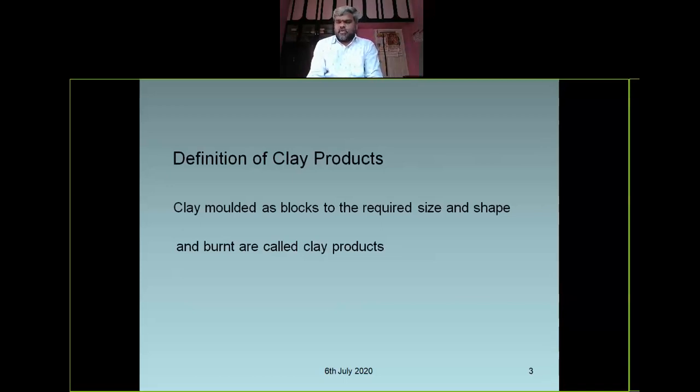We mold the tiles and burn them in a kiln up to the required temperature, then we use them as tiles. We'll look into the different types of tiles here. Examples: bricks are also clay products, and tiles.